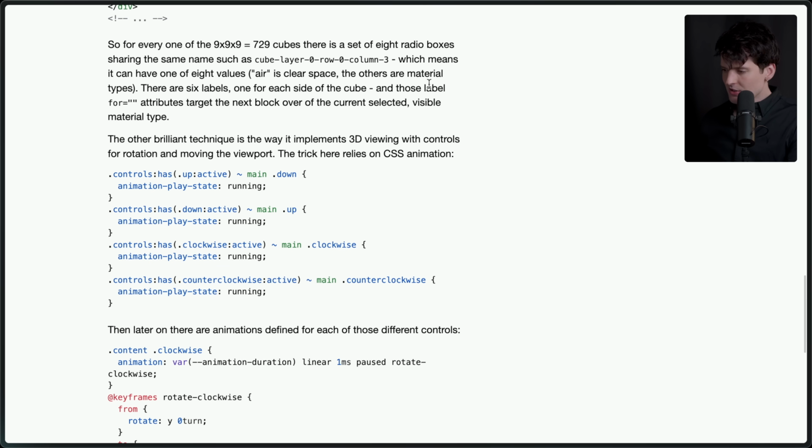There are 6 labels, 1 for each side of the cube, and those labels' 4 equals attributes target the next block over of the current selected visible material type.